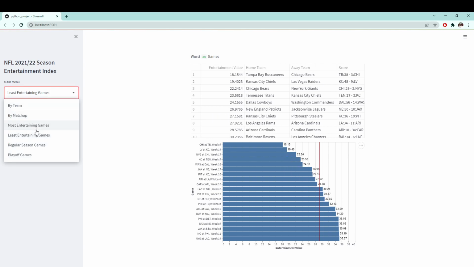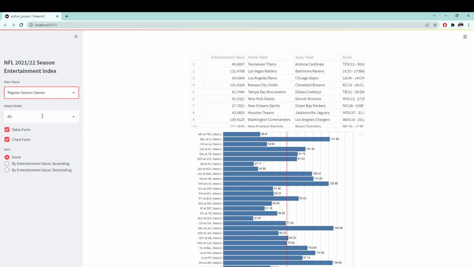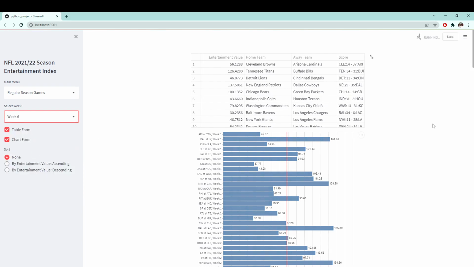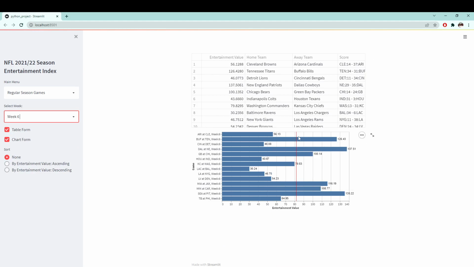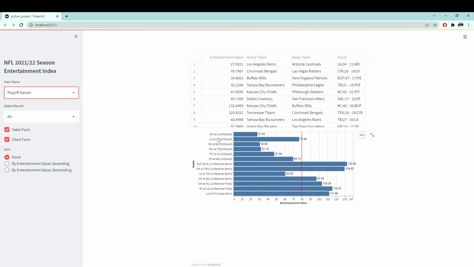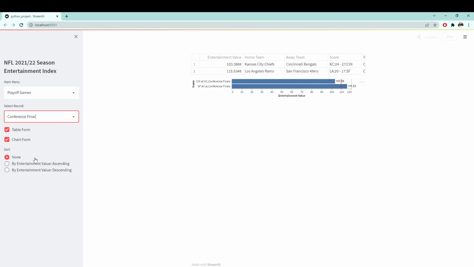And if you want to filter by regular season games, then if you want all of them, you select all. Otherwise, you select the specific week you're looking for. For example, if you want to see week 6 games, these were the games in week 6. And finally, if you want to see just playoff games, we can filter for that as well, and then we can filter for a specific round. For example, you want to see the conference finals. These were the two conference finals.